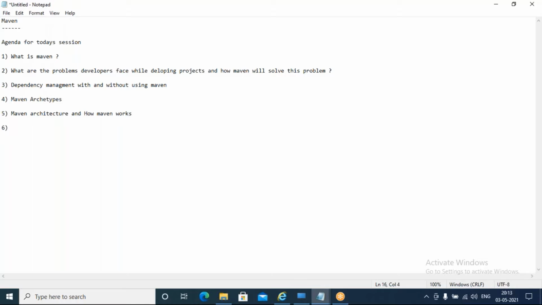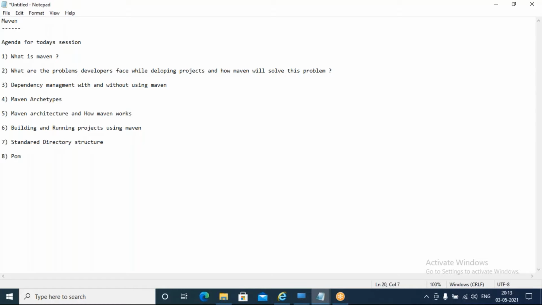And the sixth point, building and running projects using Maven. Okay, and the standard directory structure. We will discuss this standard directory structure given by Maven. Whenever we use Maven, it will generate one directory structure. We are going to discuss that.